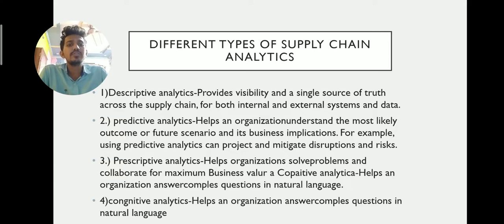Quantitative analytics helps an organization answer complex questions in natural language, in the way a person or a team of people might respond to a question. It assists the company to think through a complex problem or issue, such as how might we improve the maximization of the various types of problems.